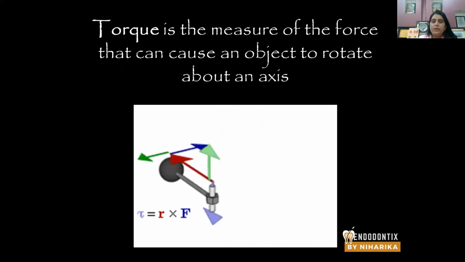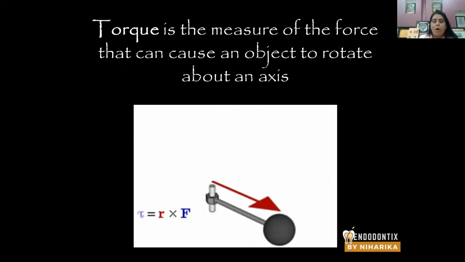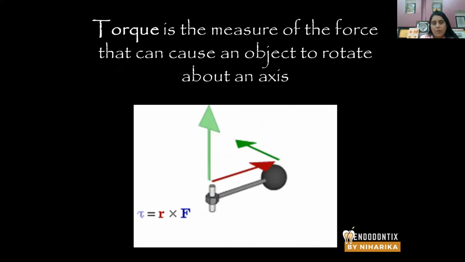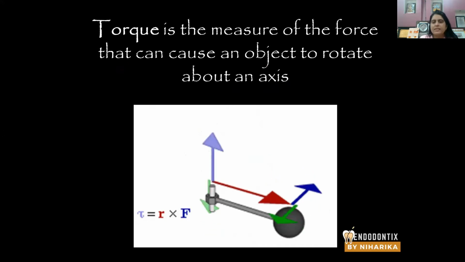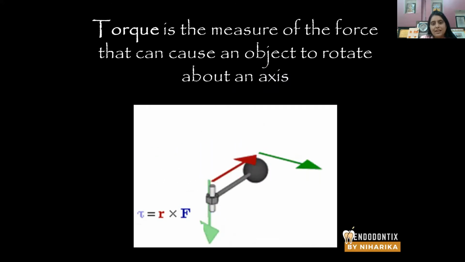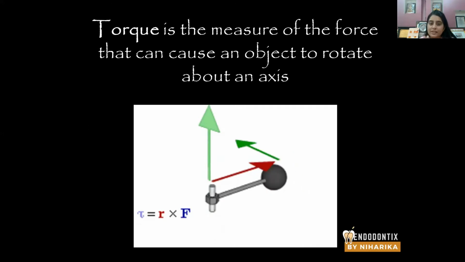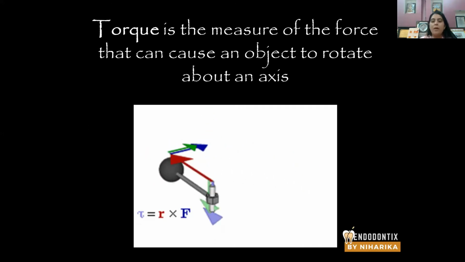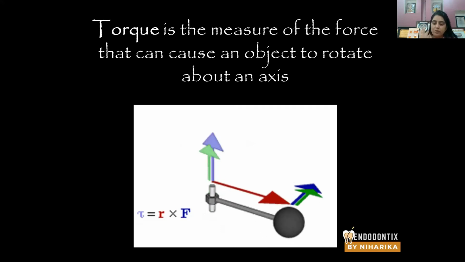So let me tell you what torque is. Torque is basically the measurement of the force, or the amount of force, which causes an object to rotate about its own axis. This is the very basic definition of torque. You can see a ball which is rotating around its axis. The axis is the center of rotation and the ball is rotating around that particular axis. So the amount of force which keeps the ball rotating is known as torque.